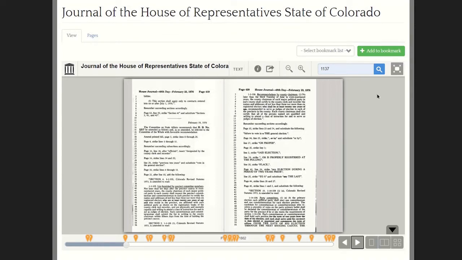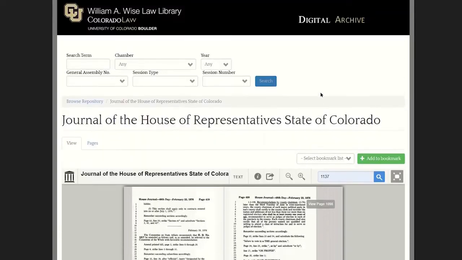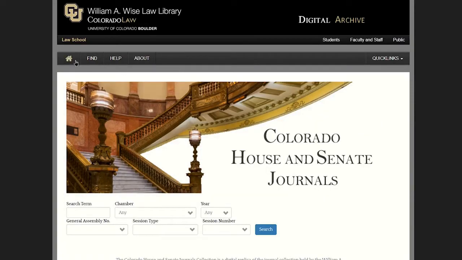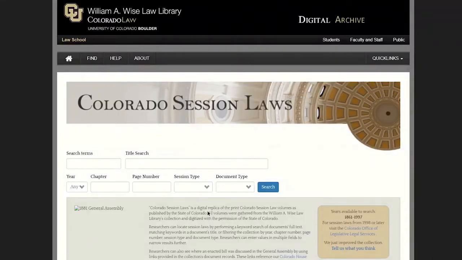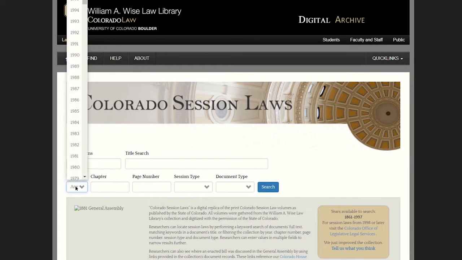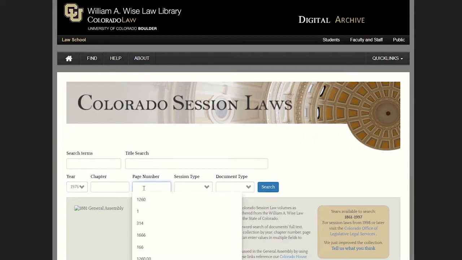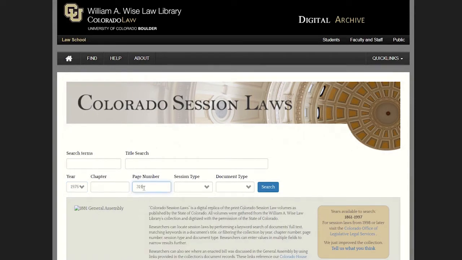But there is another solution to this problem. We can actually start from the session law itself. So we're going to go back to our digital archive. And this time we're going to look for the session law itself. And we were in 1976, so if you were starting here, this would be a faster way to get there. And that was on page 314. And we click on search.